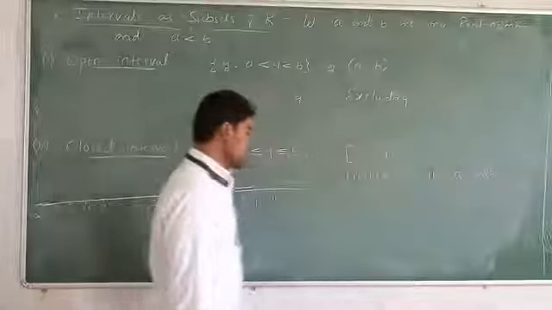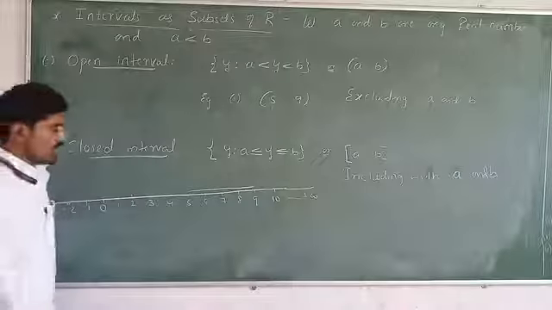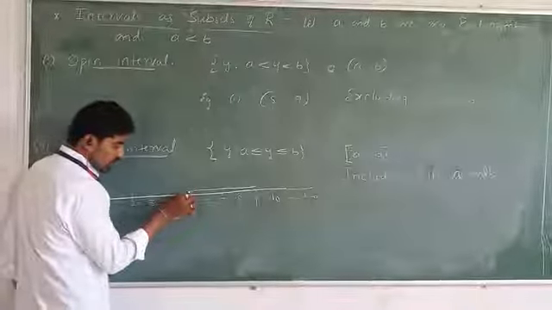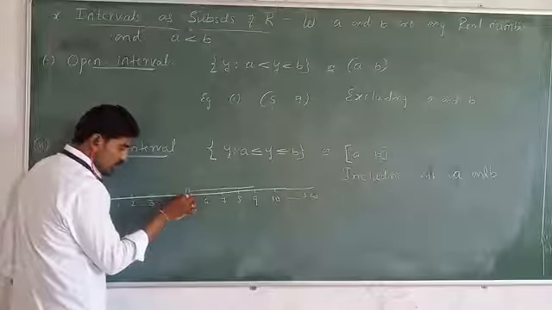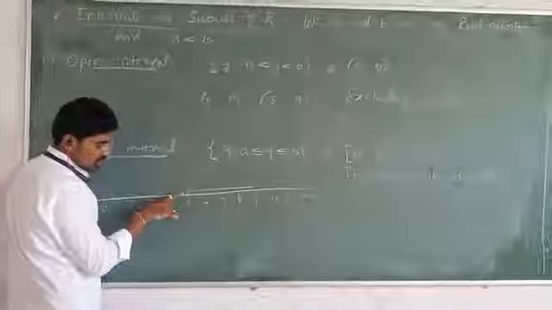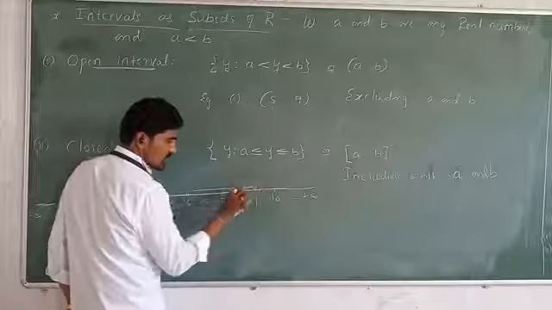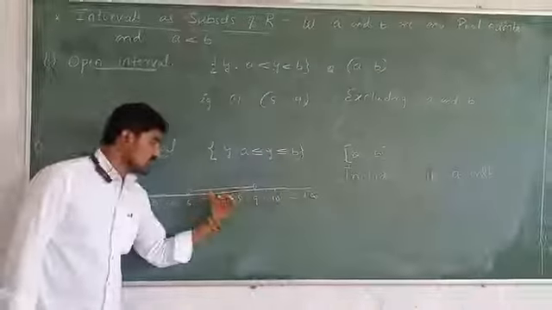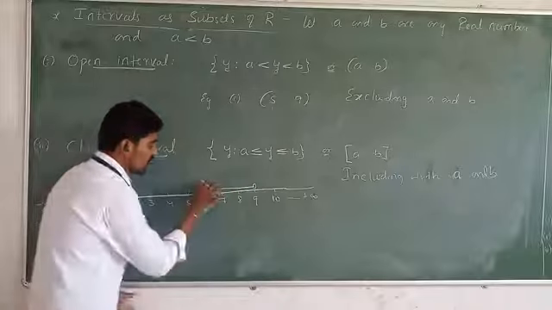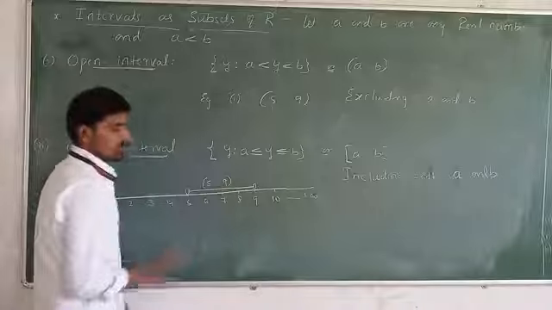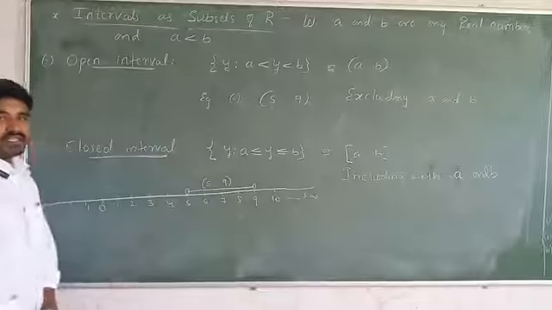So the representation of an open interval is: excluding 5 means at the point we just make a small circle. A small circle means excluding 5, and at the point 9 also we represent a small open circle. So this is the representation of open interval 5 to 9. I hope all of you understand.